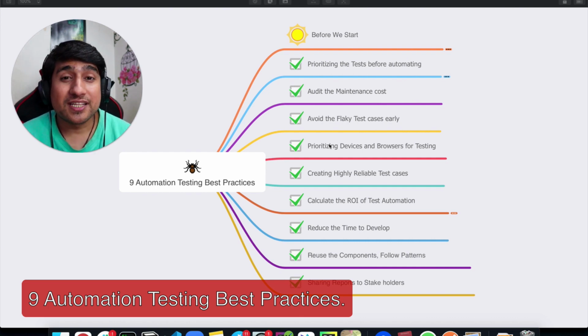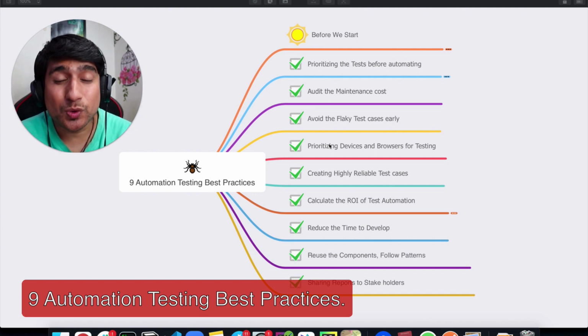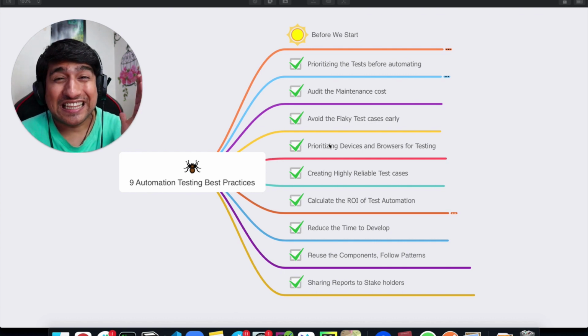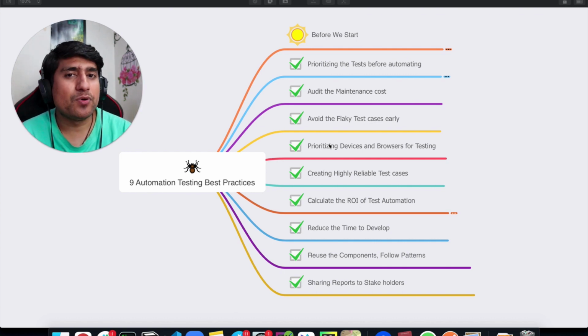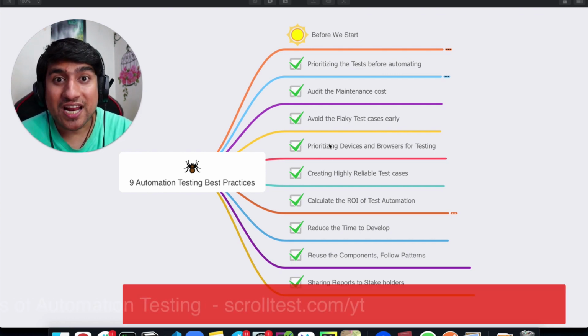My name is Pramod, and in this video, I'm going to talk about the 9 automation testing best practices that you can use. And let's discuss the 9 principles quickly. And these tips, trust me, will help you a lot whenever you are learning as an automation tester and whenever you are automating the stuff. All right, so let's jump into it.